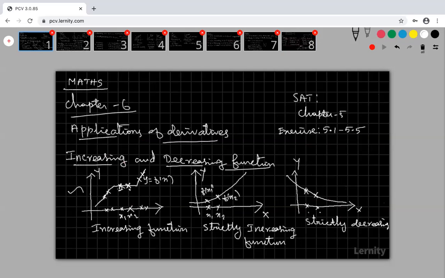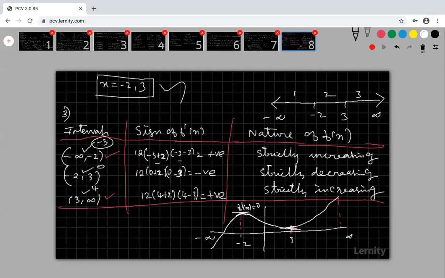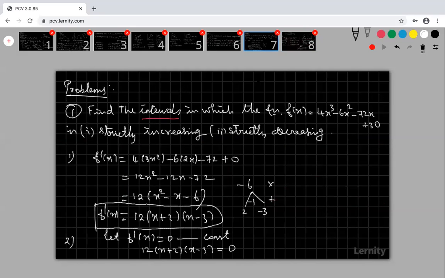Are you okay? Right. So today I am going to give the homework problems like this only, finding the intervals of increasing and decreasing. Please note this problem carefully. Then only you can find the answer for the problems.